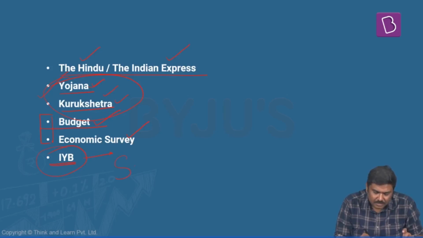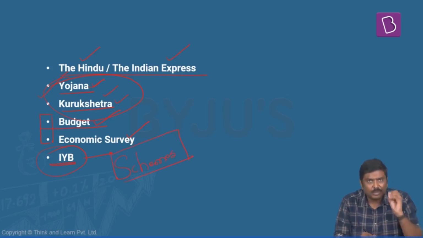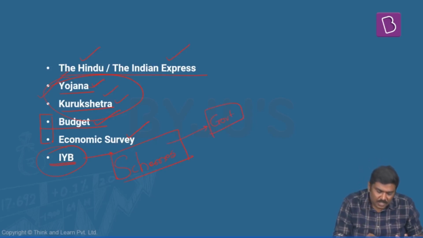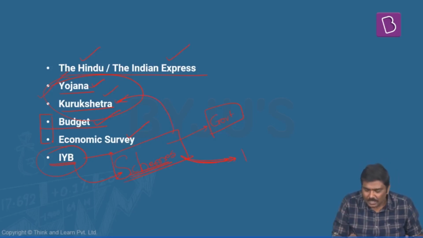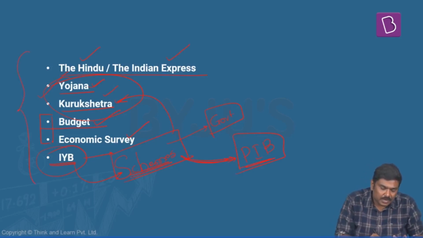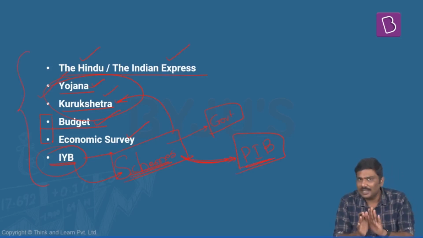For example, questions on schemes. Every year in UPSC prelims as well as mains, there have been questions on schemes. What is the valid reference for you with respect to these schemes? It will be the government data itself. For example, these schemes will be discussed in the India Yearbook. In addition to this, the current affairs related to these schemes will keep appearing in the newspapers, and it will also keep appearing on the Press Information Bureau, that is the PIB website. So this will take care of the dynamic coverage for the Indian economy paper in the UPSC exam.